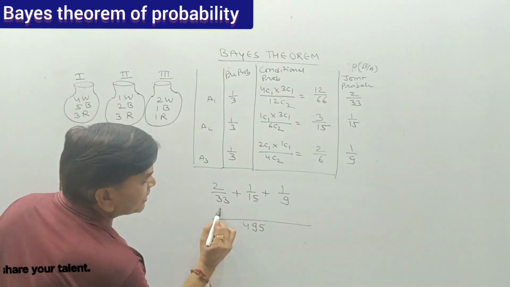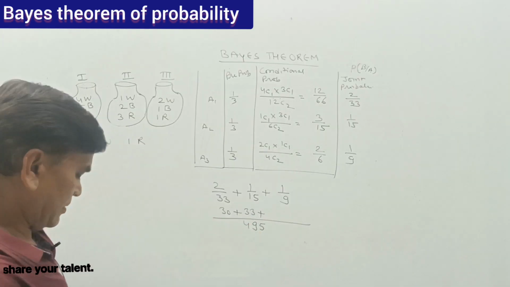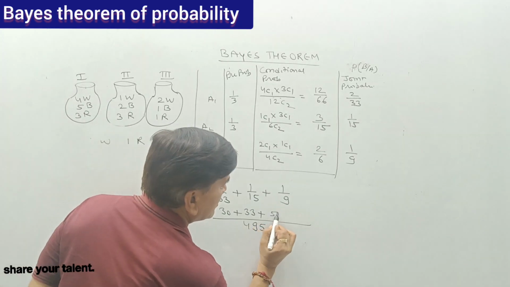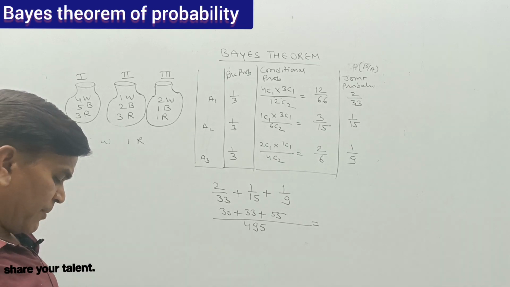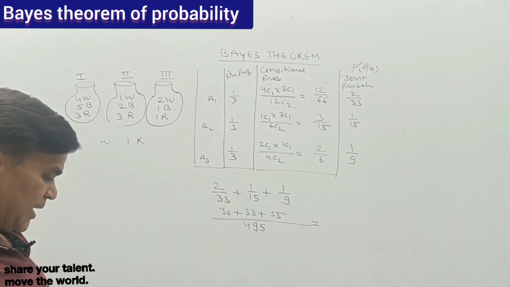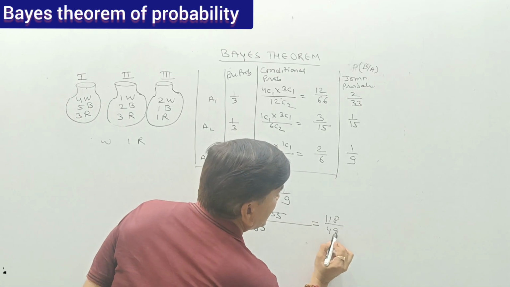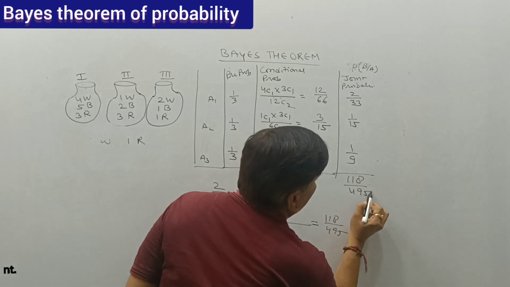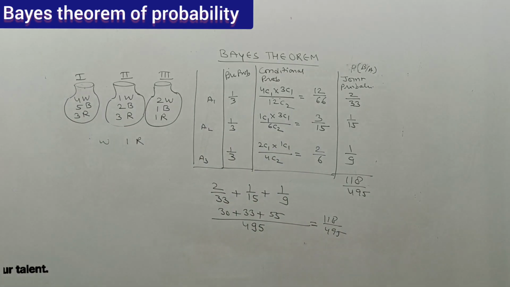So 15 times 2 is 30, and 33, 55. So the addition will be 55 plus 30 plus 33, 118 upon 495. So this will be the addition, 118 upon 495.